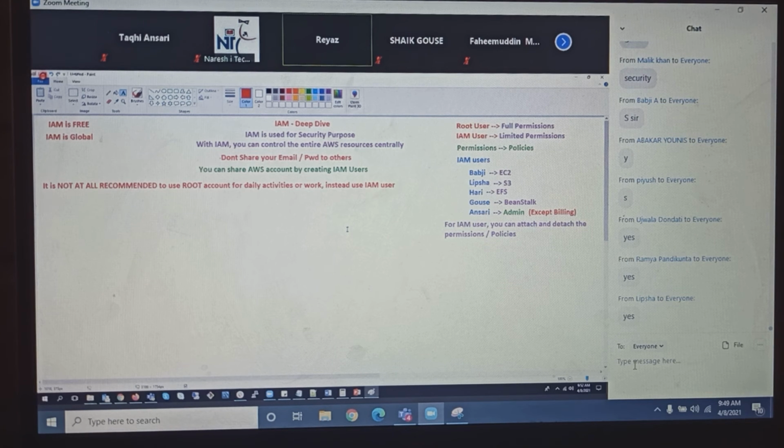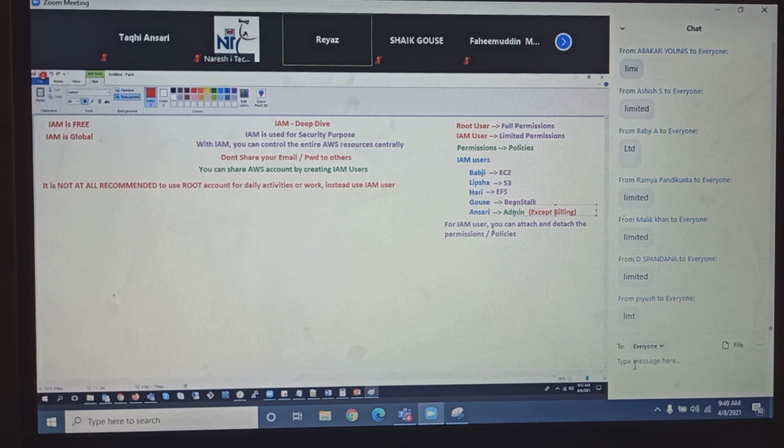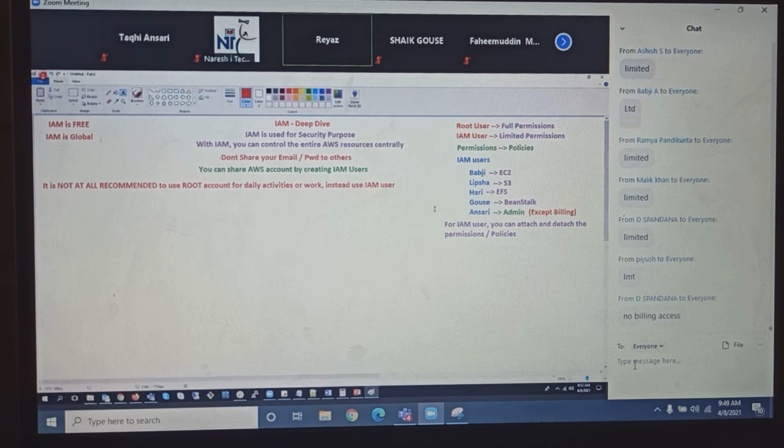Does the IAM user have full permissions or limited permissions? Limited permissions. But the IAM username and password are also saved in the browser. You might ask, sir, if the IAM user is admin, he also has full access, right? So that means the username and password will also be saved in the browser, and that is also a security breach. Yes, that is also a security breach.